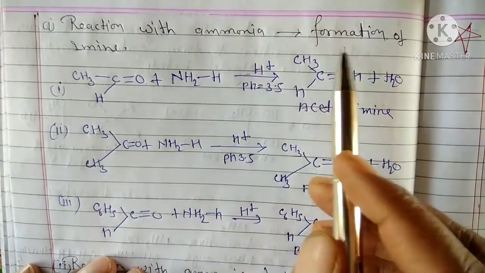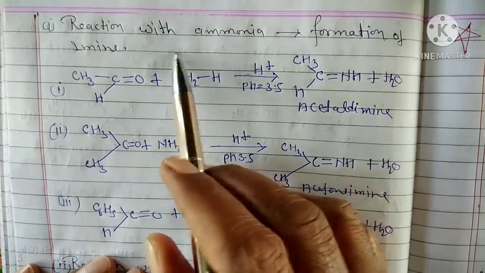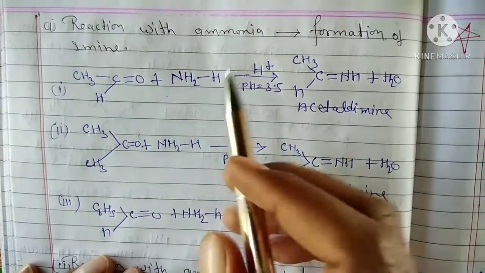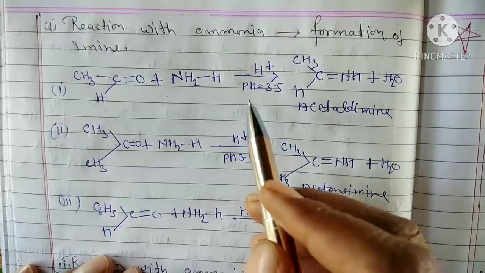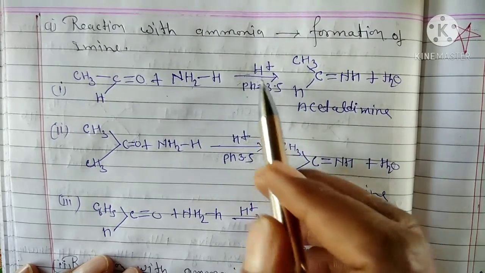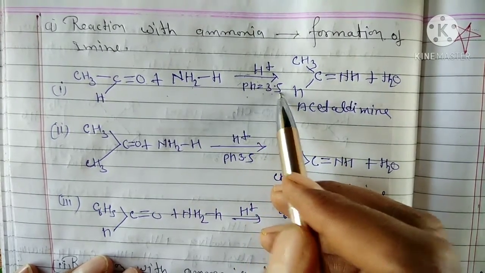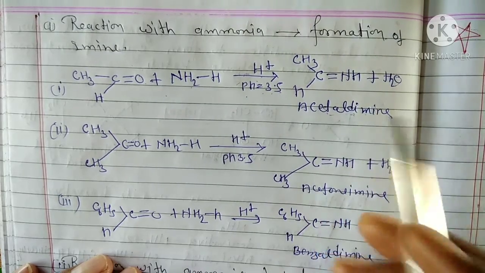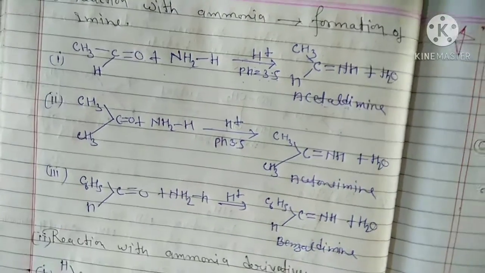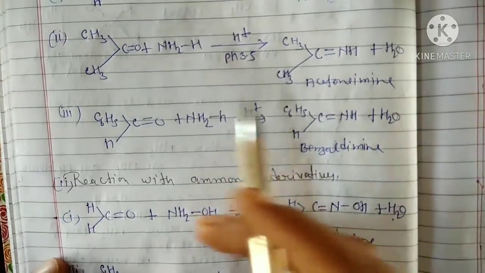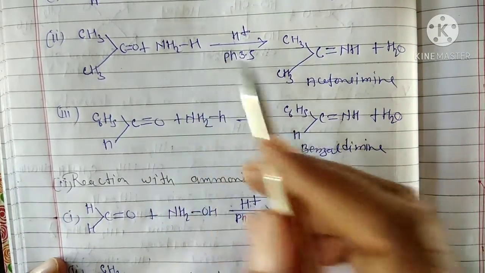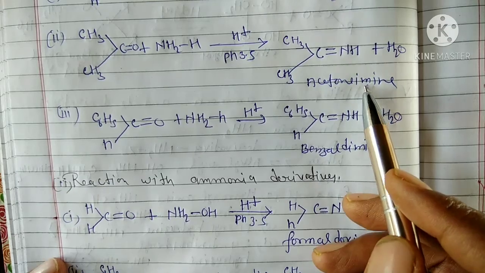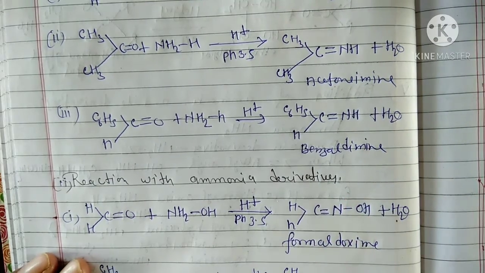For example, reaction with ammonia to form an imine. You see here, we take acetaldehyde, which reacts with ammonia in the acidic medium. Their pH value is 3.5, to form acetaldimine. Similarly, ketone reacts with ammonia to form acetone imine. Okay, thank you for watching this video.